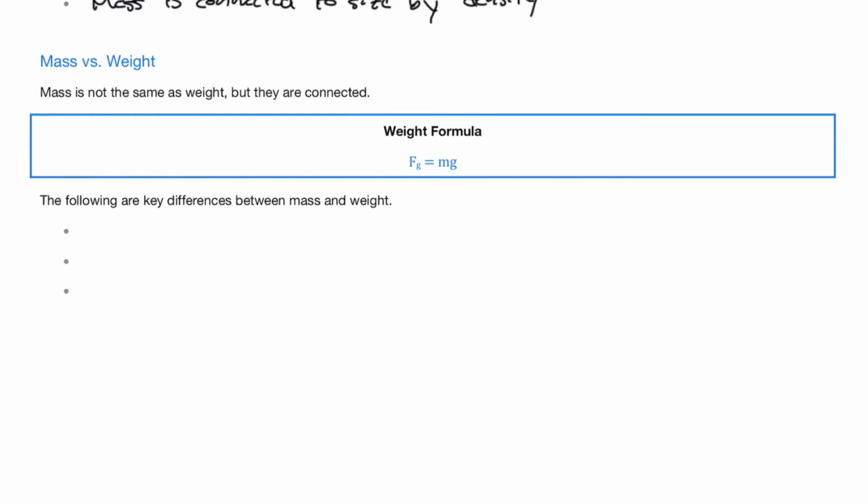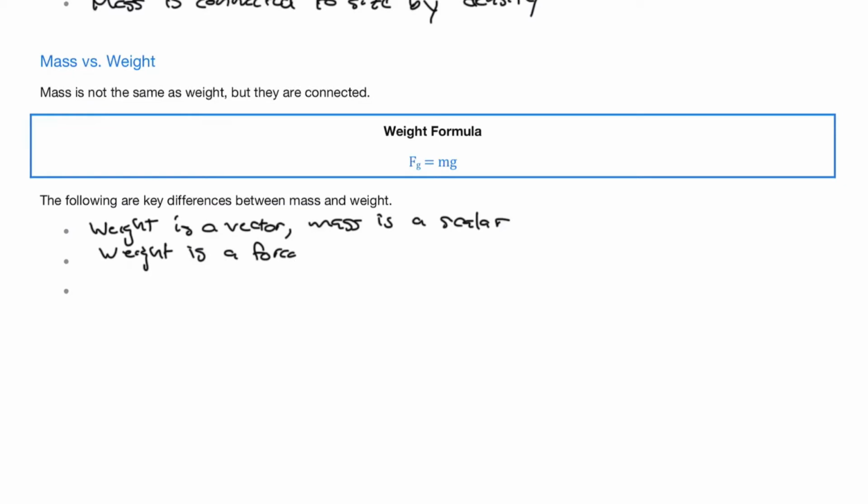And so there are some key differences between mass and weight. Weight is a vector, whereas mass is a scalar, and in fact, mass will always be positive. Weight is a force and therefore is measured in newtons, whereas we said just a second ago that mass is measured in kilograms. And this is one of the key ideas: if you're ever trying to distinguish between two quantities in physics or science in general, if they have different units and those units have no conversion between them, then those two quantities cannot be the same.